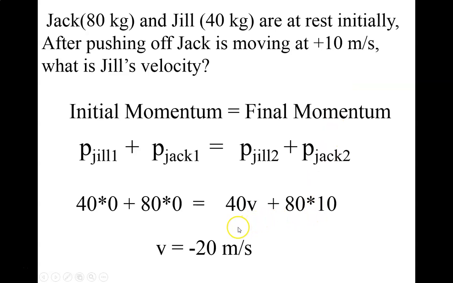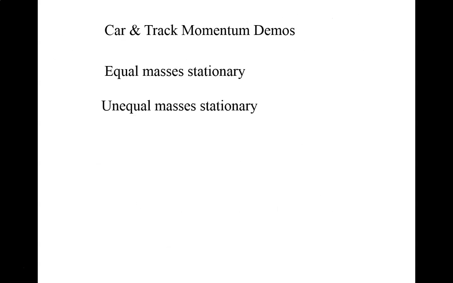And when we solve that, we get that Jill's velocity is negative 20 meters per second. And what does the negative mean? It means she's traveling to the left while he's moving to the right. And isn't that what would happen if they pushed off of each other on roller skates? Jack would move off one way and Jill would move off the other way.